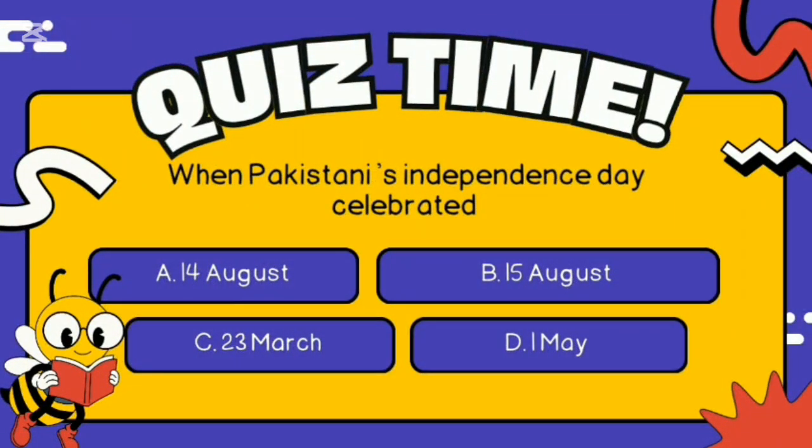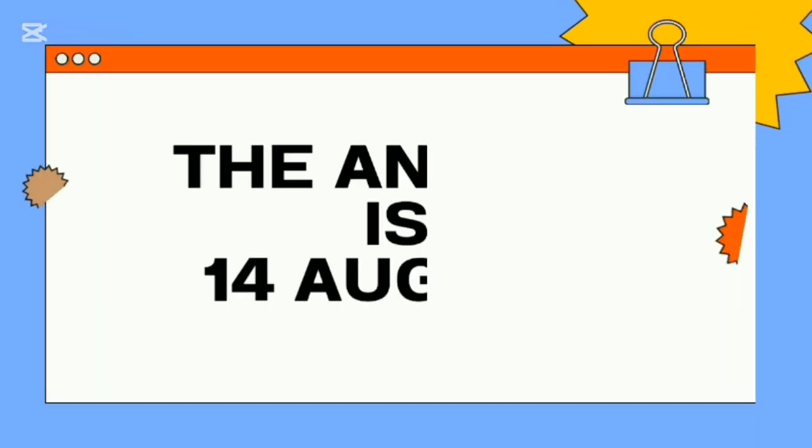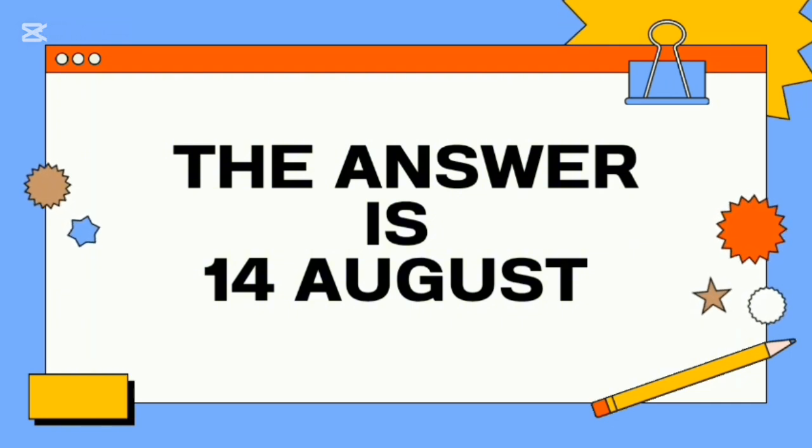Next question. When is Pakistan's Independence Day celebrated? 14 August, 15 August, 23 March or 1st May? And the answer is 14 August. Pakistanis celebrate their Independence Day on 14 August.